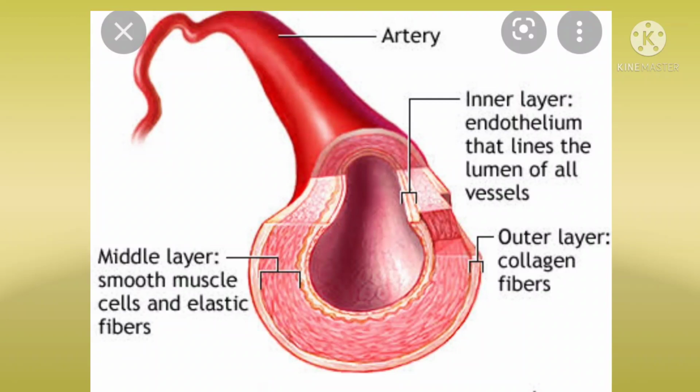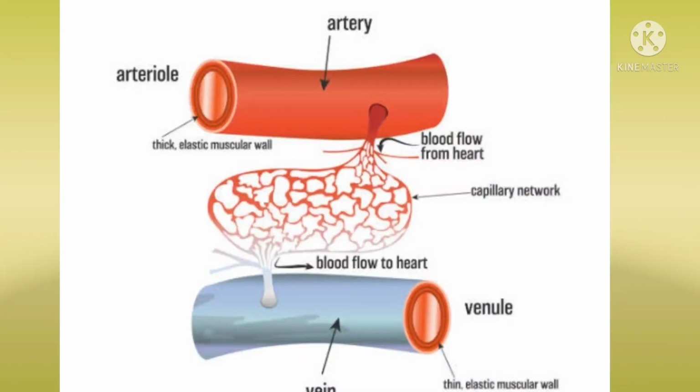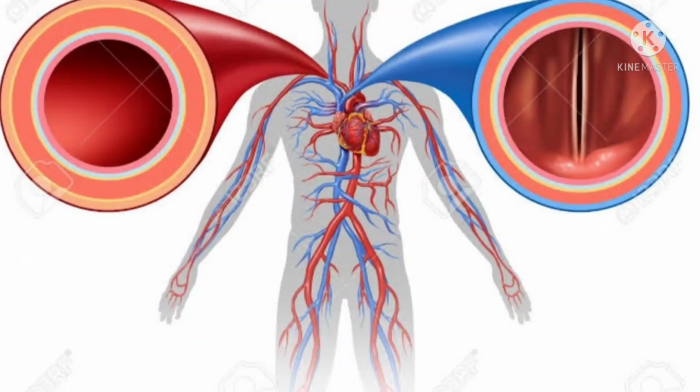The function of the arteries is to carry blood from the heart to body parts. Let us see the diagram, children. Next, the less rigid vessels are called veins. Veins carry blood from body parts to the heart. Let us see the diagram, children.